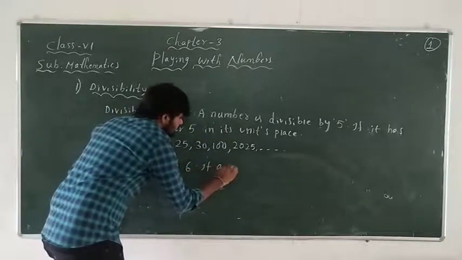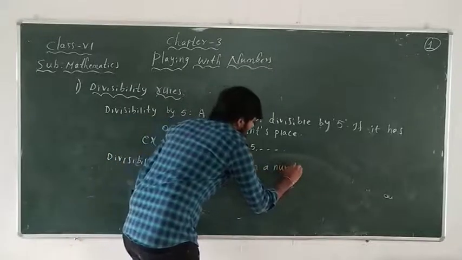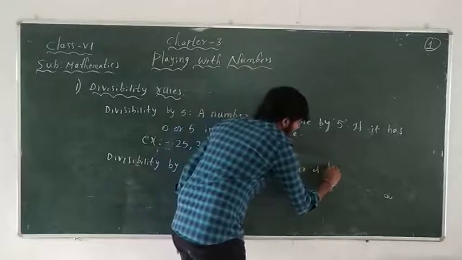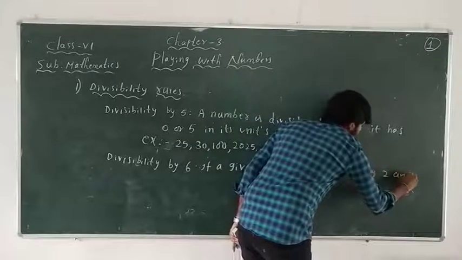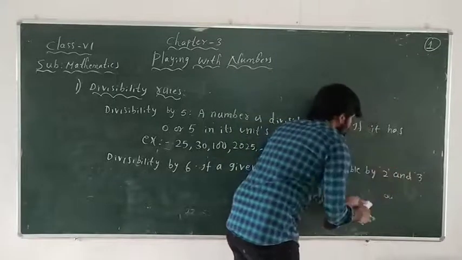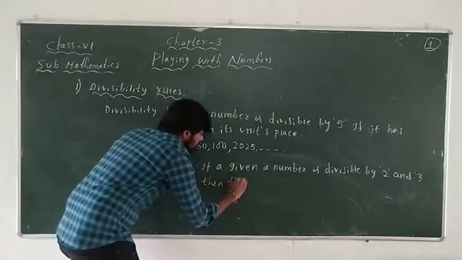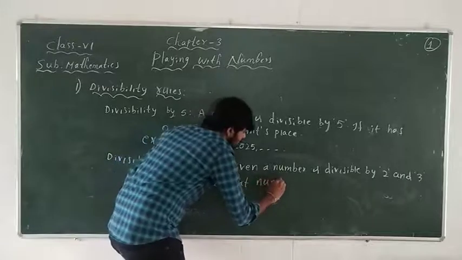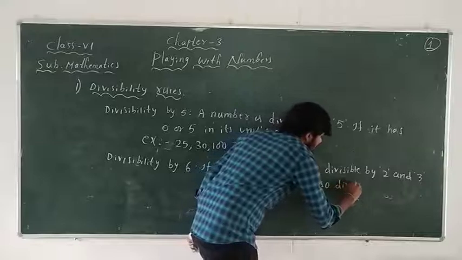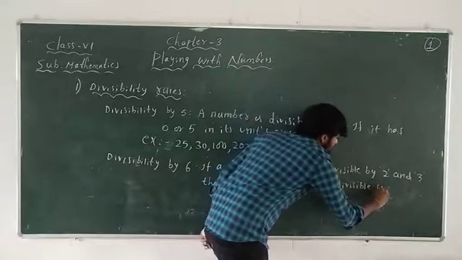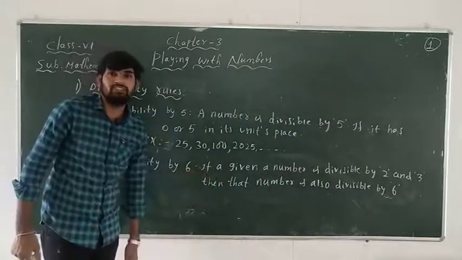If a given number is divisible by 2 and 3, then that number is also divisible by 6. So this is the statement of the divisibility by 6. Without doing the division, we can say whether the given number is divisible by 6 or not.